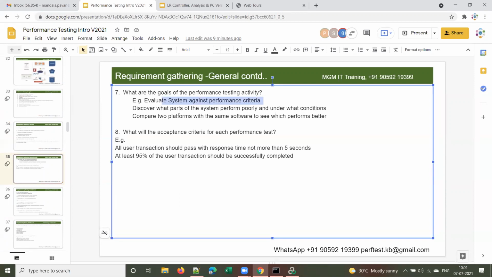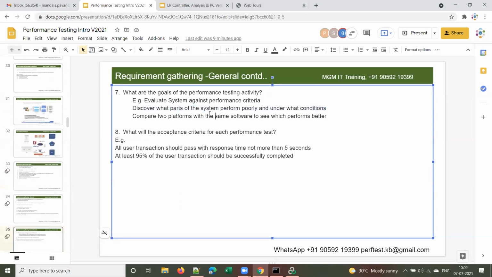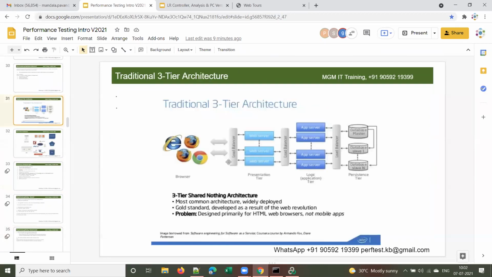Evaluate the system against performance criteria, and discover what parts of the system perform poorly and under what conditions. What does this mean, discover what parts of the system? Can you see this in the diagram? Can you tell me what that means?